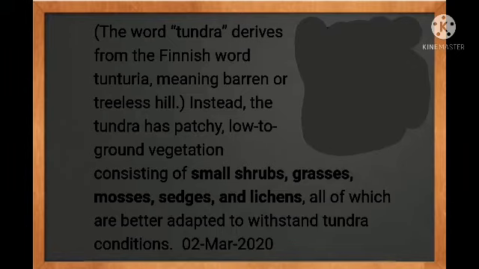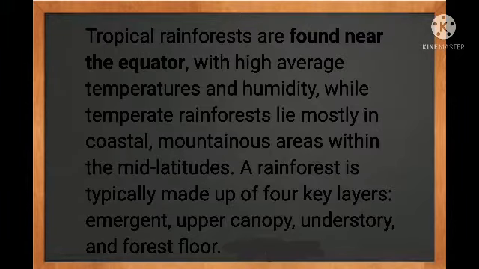The word tundra derives from the Finnish word tunturia, meaning barren or treeless hill. Instead, tundra has patchy low-to-ground vegetation consisting of small shrubs, grasses, mosses, sedges and lichens, all of which are better adapted to withstand tundra conditions. Tundra will be colder than taiga, but in taiga sometimes there will be cold and sometimes there will be heat.